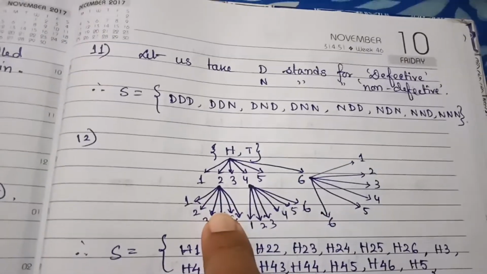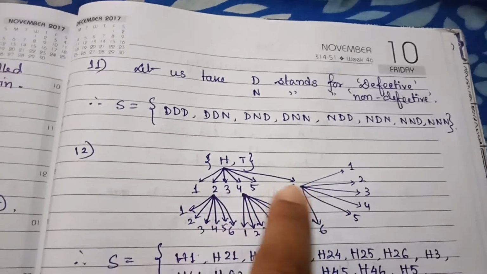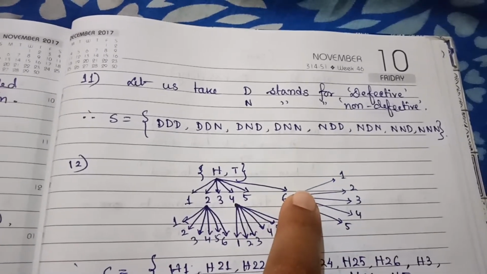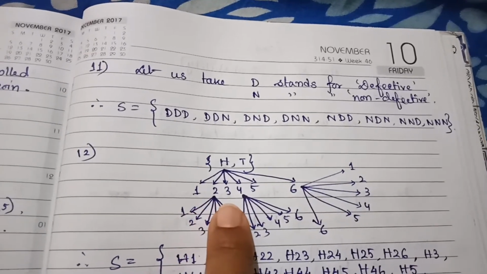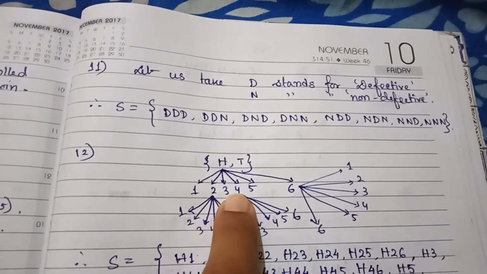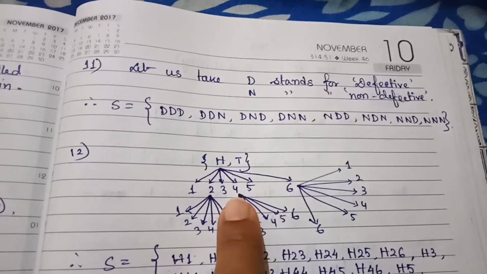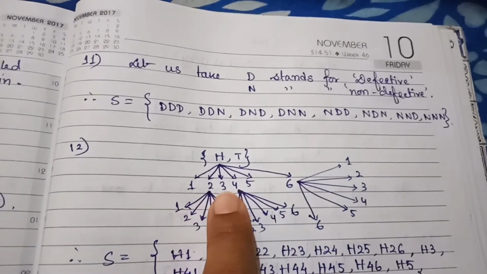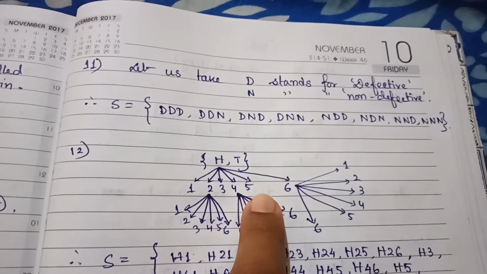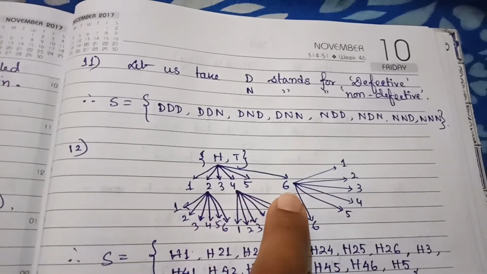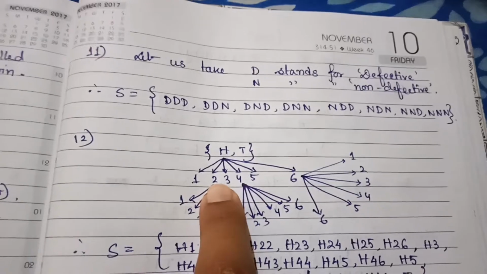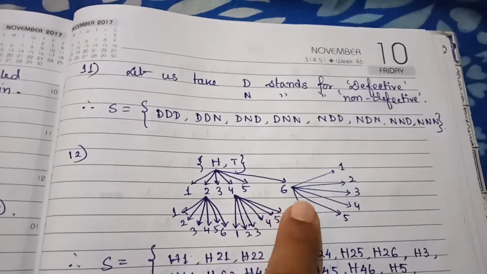Then again, if in this experiment we are getting 1, 3 or 5, that means odd numbers, then we are stopping the trials. But if we are getting even numbers like 2, 4 and 6, then we have to roll another 3 dice.